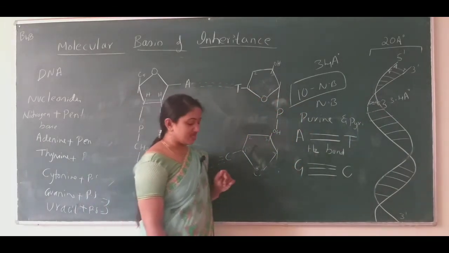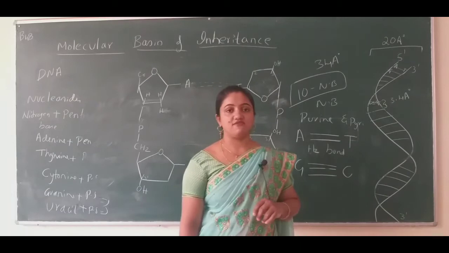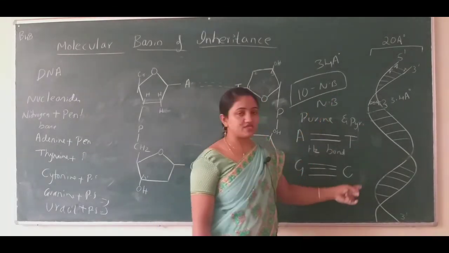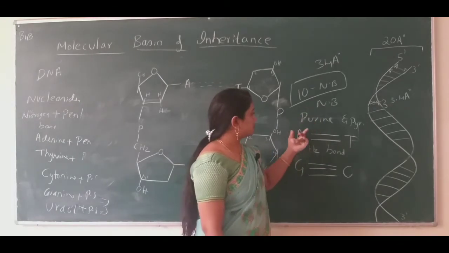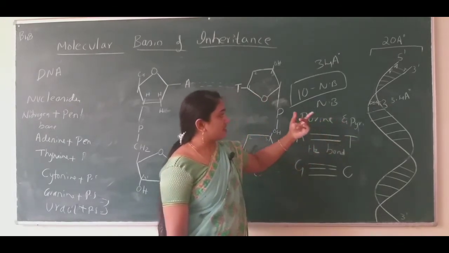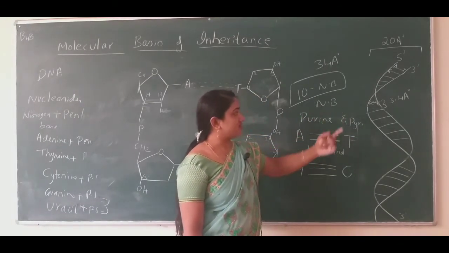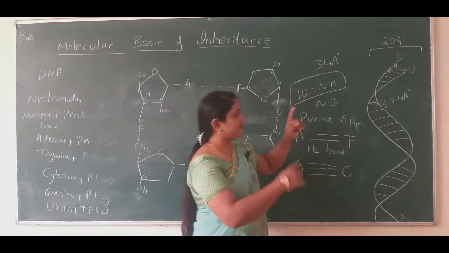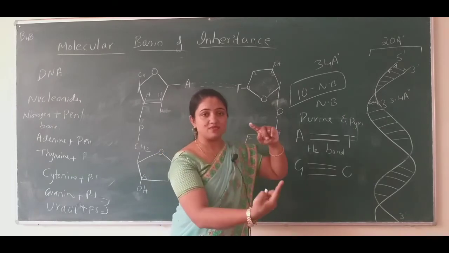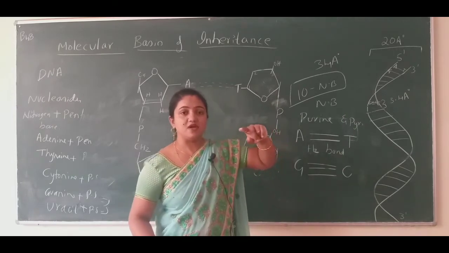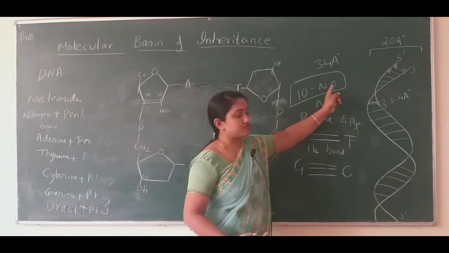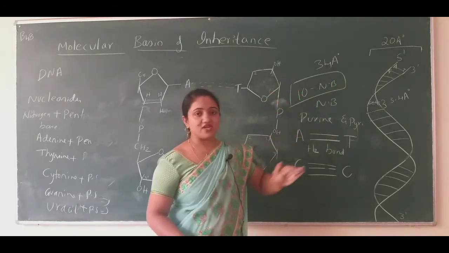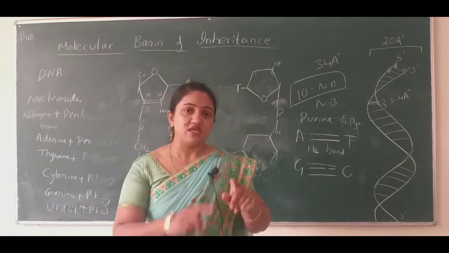Okay, so if they ask you to write the structure of the double helical model of DNA, you have to write all these points. Purines bind with pyrimidines, the size of the two base pairs, and if the DNA takes one complete turn, how many nitrogen bases will be present, and what is the length of the 10 nitrogen bases, and the diameter.